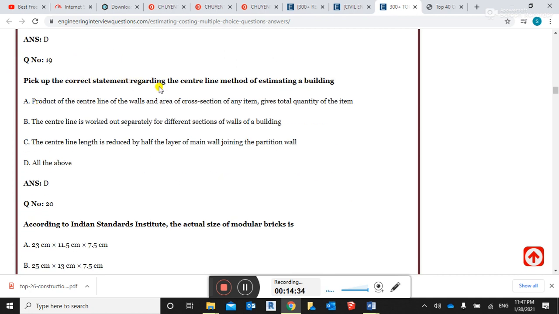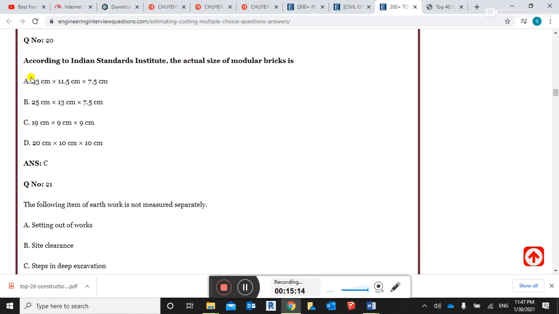Pick up the correct statement regarding the center line method for the estimation of the building. Product of the center line for the wall and the area of the cross section of any item gives the total quantity of the item. This is correct. The center line is worked out separately for different sections of the wall for a building. This is correct, guys. The center line length is reduced by half the layer of the main wall joining the partition wall. This is also correct, guys. All of the above is correct.